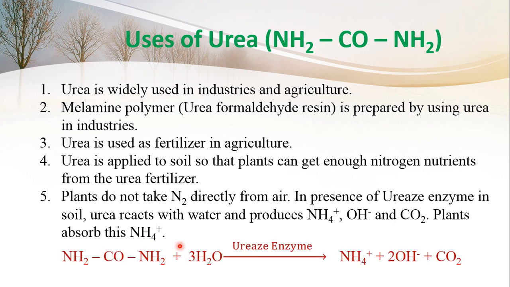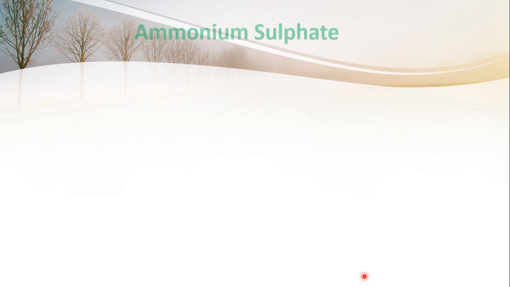Look at the reaction. Here, in presence of urease enzyme, urea reacts with water and they produce ammonium ion, hydroxyl ion, and carbon dioxide. This ammonium ion is absorbed by the plants, and plants get their essential element nitrogen from there.